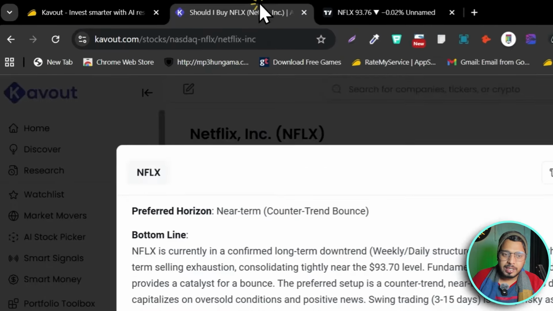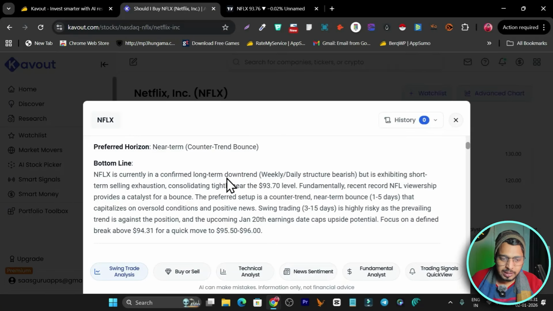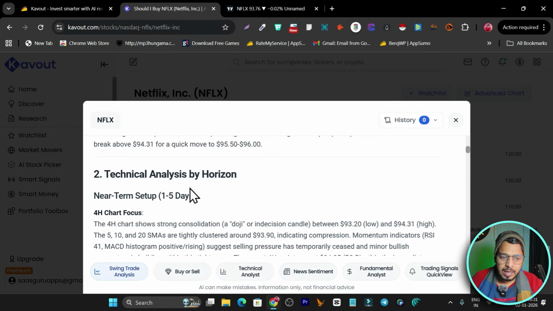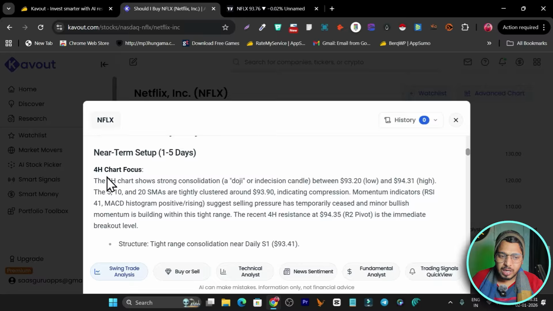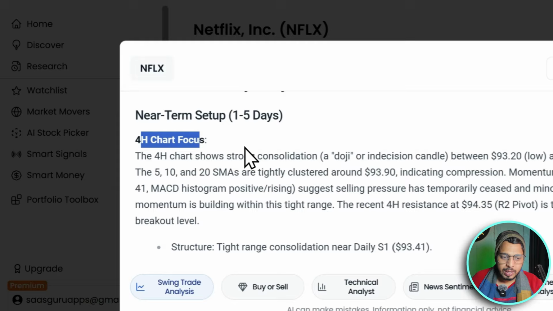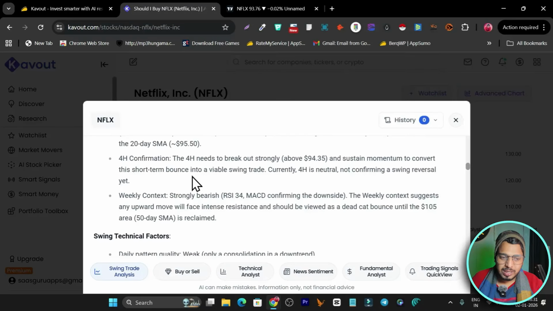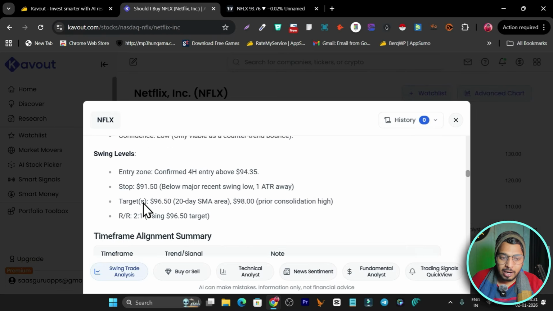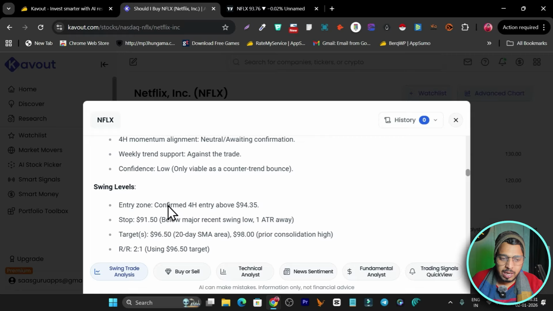Okay, from the downtrend it can go to the uptrend. So yes, it is giving me really high quality information. This is the bottom line, this is the technical analysis. So I got the near term setup at around 1 week. This is the 4-hour chart focus, it is telling me. Okay, this is all the near term. This is the swing setup, possible in a few days. Okay, and along with that I am also getting the levels, like the confirmed forward entry is this price.